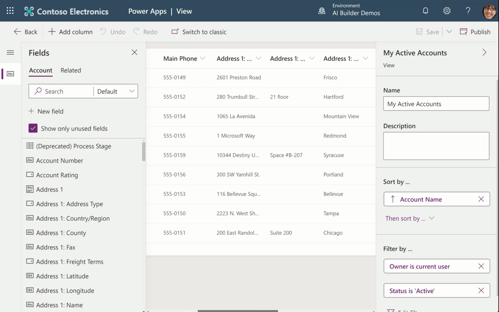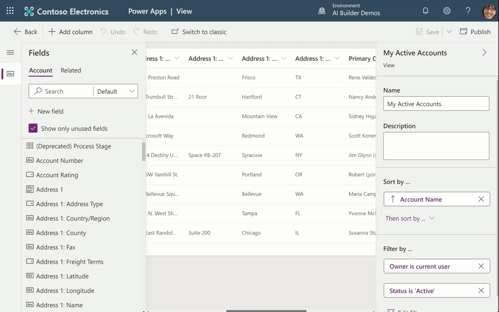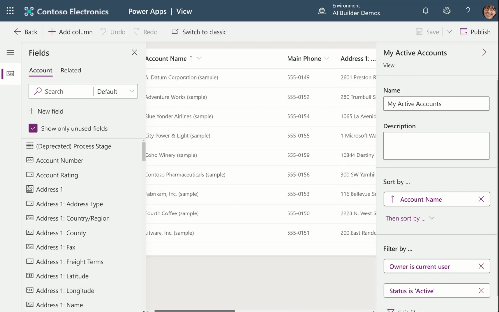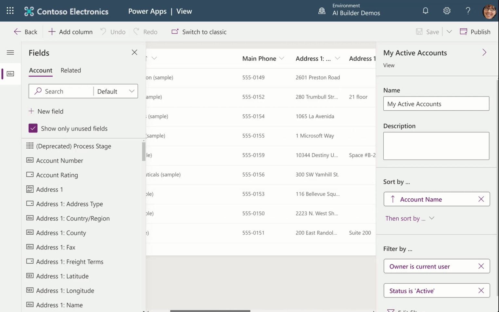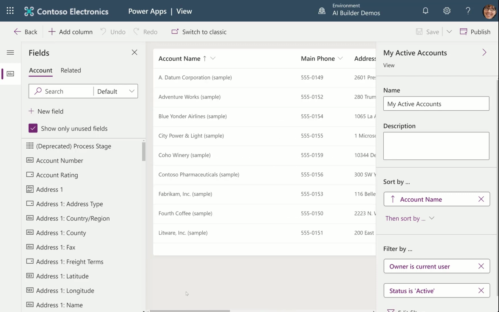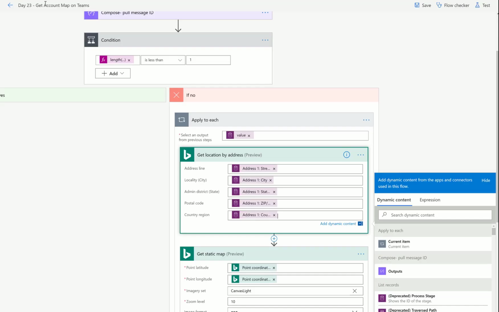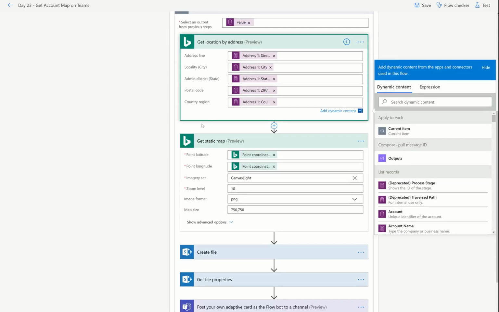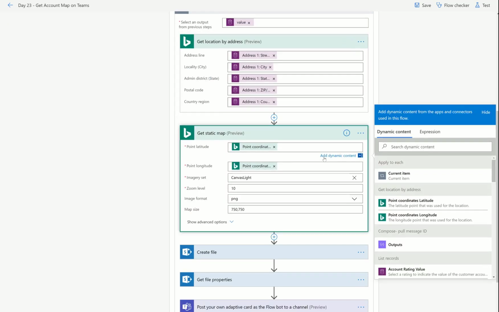So here I made a view with the main phone and the whole address. This way I could check and know that what I'm putting into my flow matches what I expect to get out of it. So I do suggest browsing your data. Basically, even if you don't have edit rights, you should have browse rights to look and see what's in your schema.